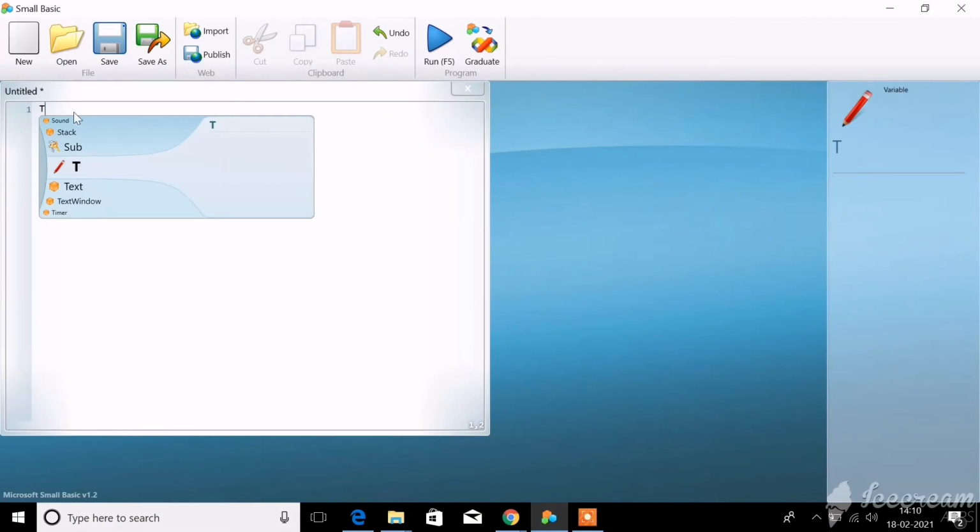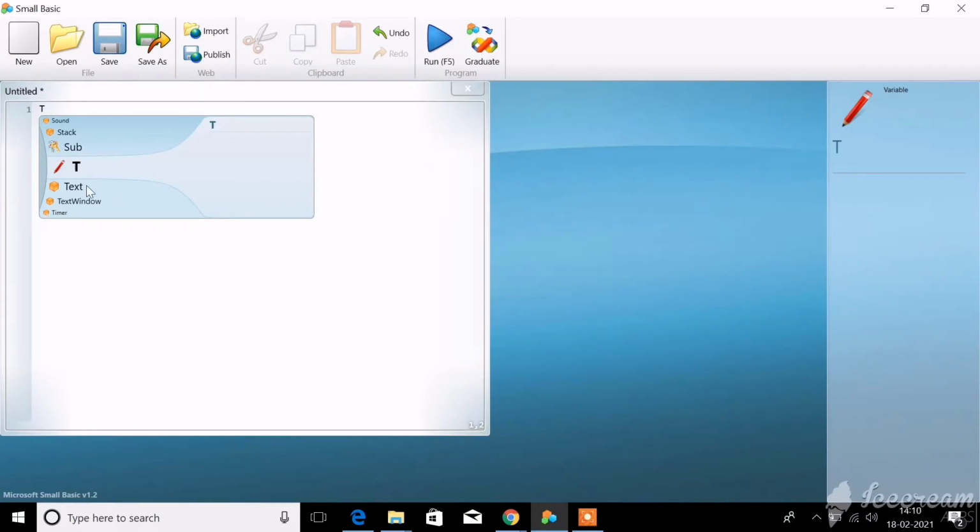As I have typed the letter T, you can see in this box a capital T, and below that the words related to this letter T are displayed. So you know why this is used? It is basically used to help us choose the right command.